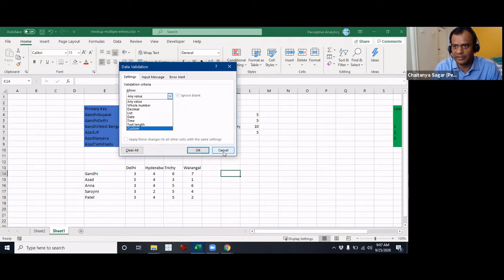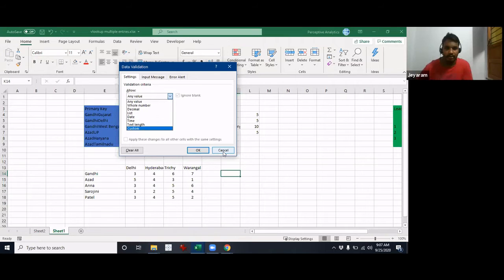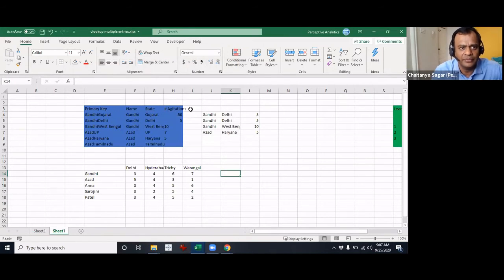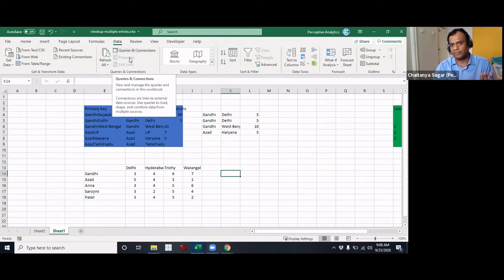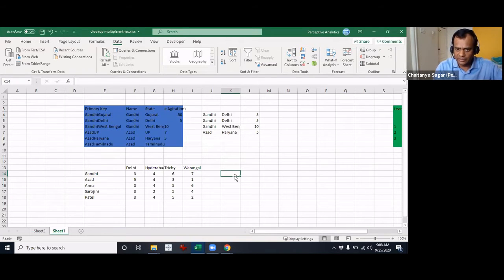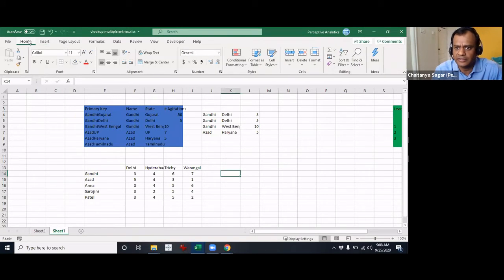Oh, by the way, Jairam, you know how to get a validation list, right? No? Okay, cool. Let me give you that also here. Essentially, if we want to have a drop down, how do you get the drop down? I select a cell where I want the drop down, go to Data, and somewhere here you'll find what's called validation. Is it here? No. Let's see. Find it here. I use a shortcut. Insert, maybe, no.